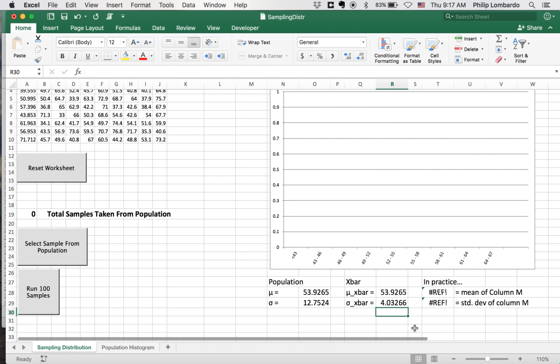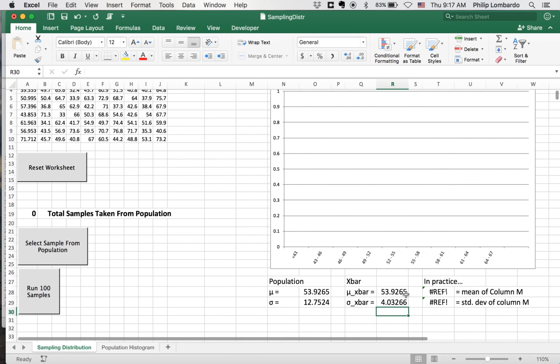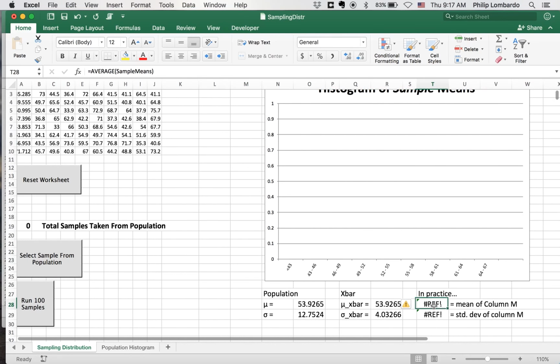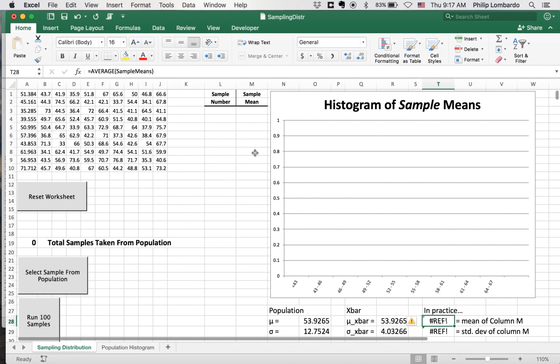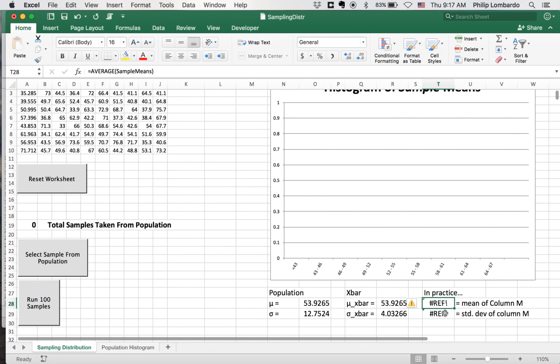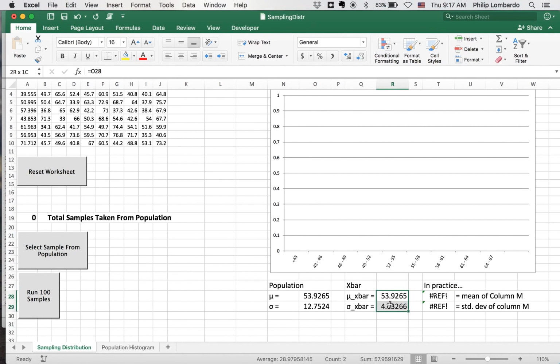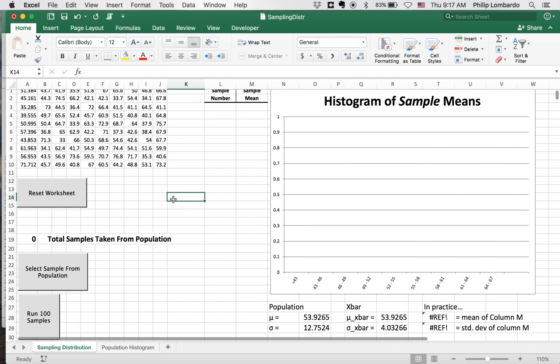Now the last thing we're going to do to show that the central limit theorem actually holds up in practice is look at the different sample means as we collect them, keeping track of them inside of this column M. We're going to look at the mean of the data set we create by taking all these random sample means, and its standard deviation. What we should see is that once we have a large enough data set, these values are going to be pretty close to the predictions made by our central limit theorem. So let's see what happens.